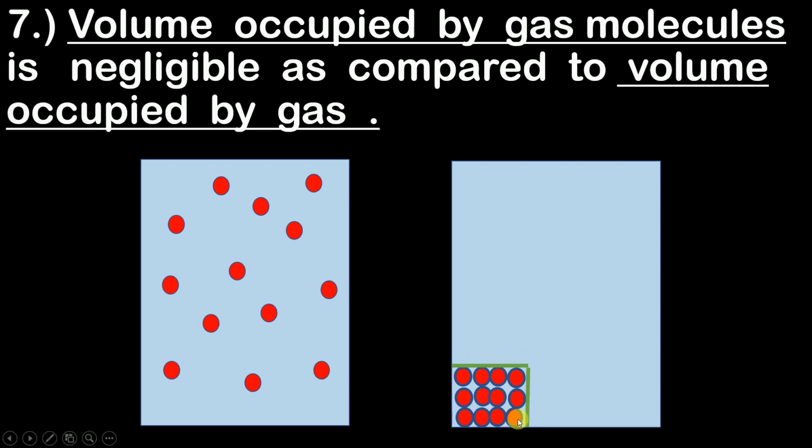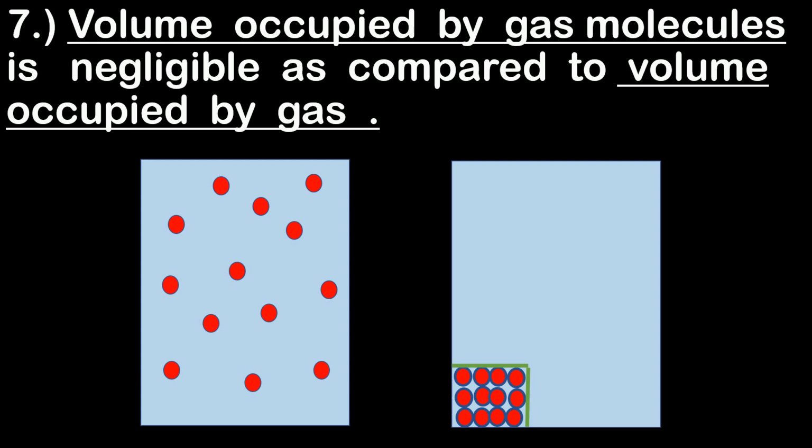So what they said is that the volume occupied by the gas molecules is very small as compared to the total volume of the gas. As compared to the total volume of the gas, the volume occupied by the gas molecules is very small and it can be neglected. So this is the seventh postulate of the kinetic theory of gases.